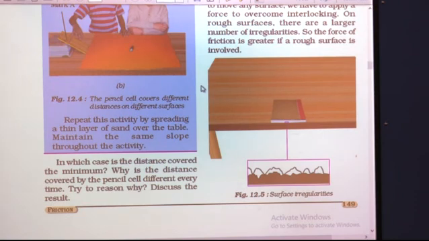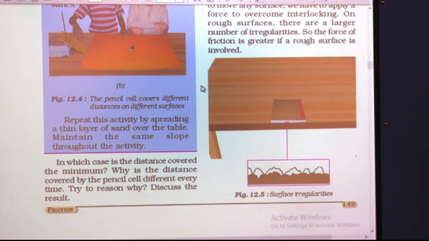Measure the length, till what length the cell moves and stops. In the second case, on the table you have to spread a sheet of cloth and allow the pencil cell to move on the sheet of cloth. You have to take care that this cloth should not have any wrinkles.